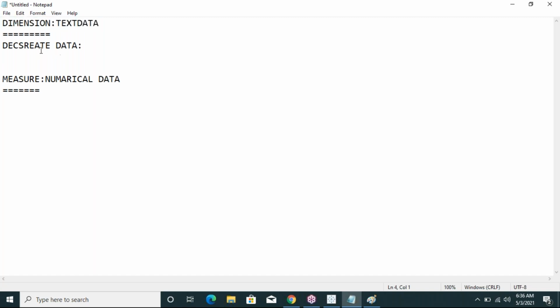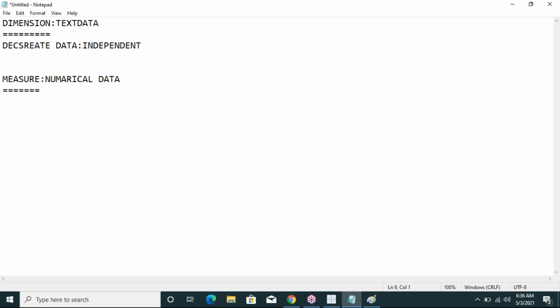It is only independent, it cannot depend on some other values. That's why it is also called discrete data. Discrete data means independent.